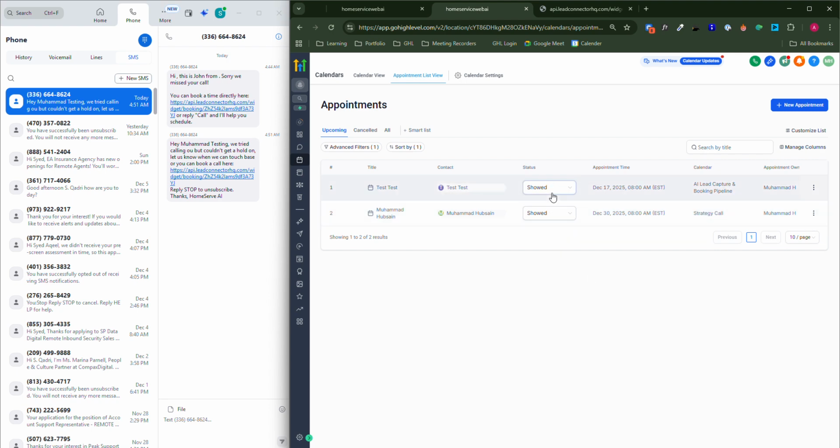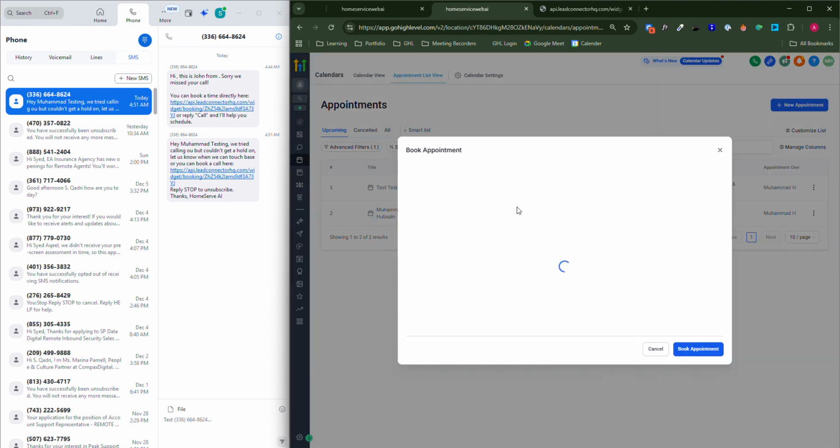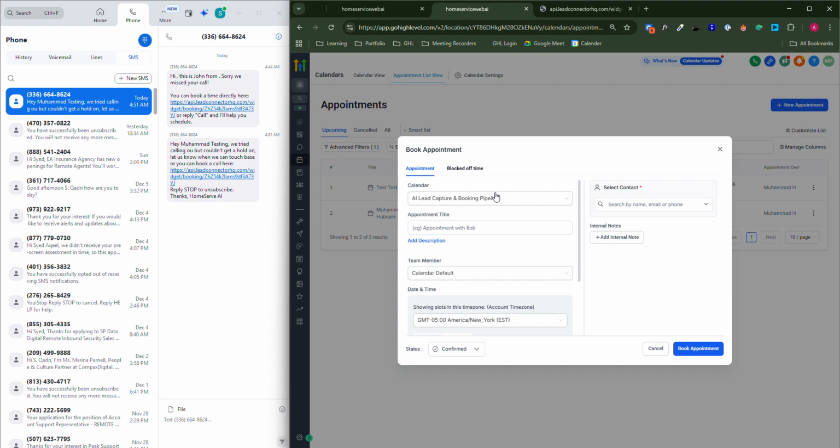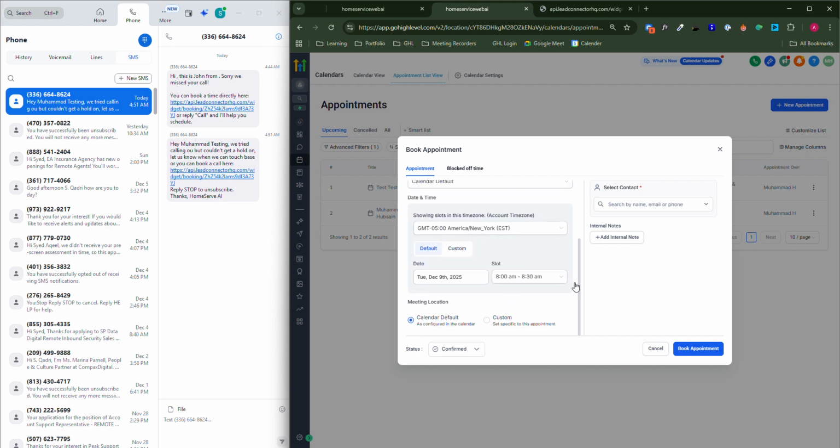For example, this one, or maybe let's book an appointment to show it quickly. Okay, and we say testing, show, no show, and I'll select the contact, which I think was this one, which had a number in it. Let me just type down the number.